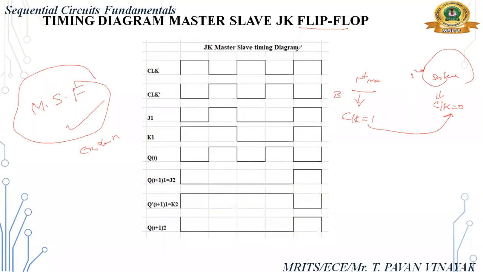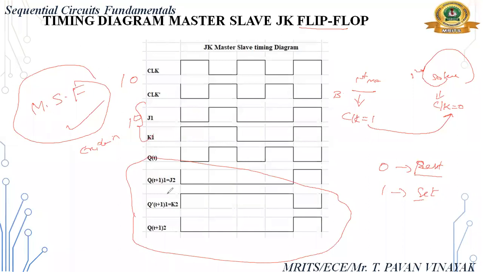So the final output will be only reset and set. Even though we give 1 1 or 0 0 to the first flip flop, final outputs will be set and reset only. That is the advantage of master slave flip flop.